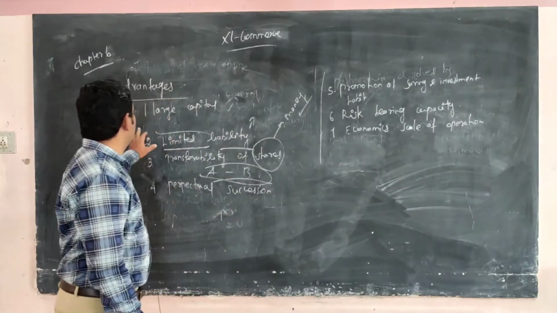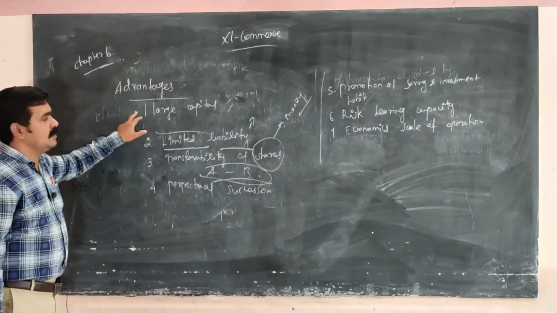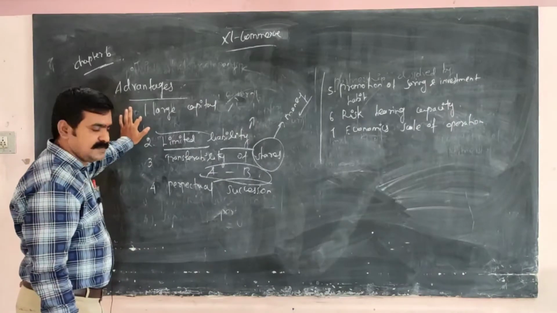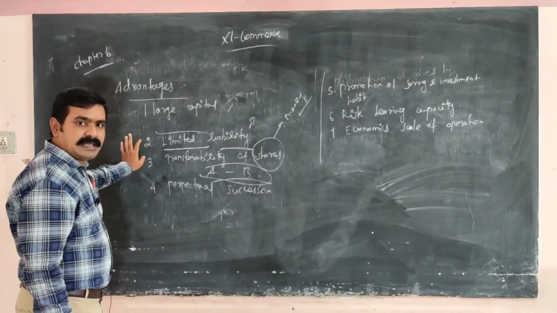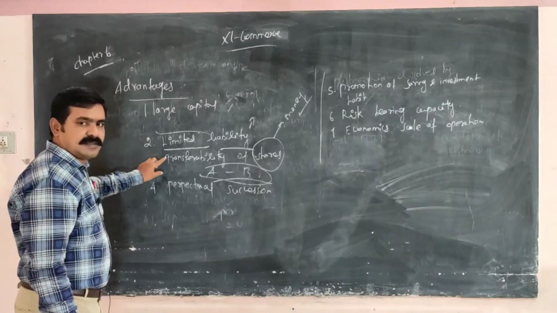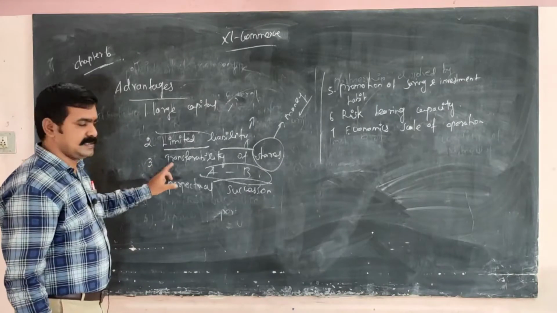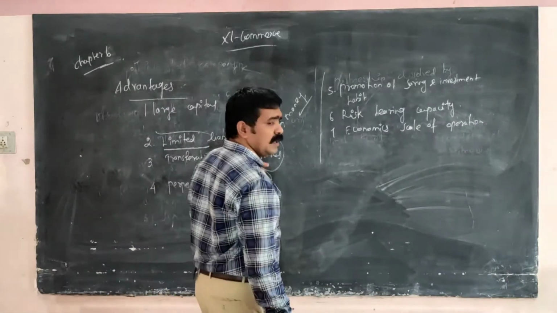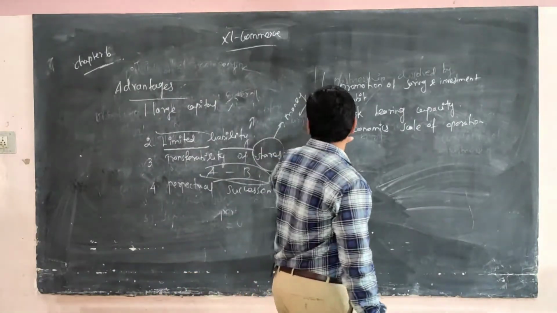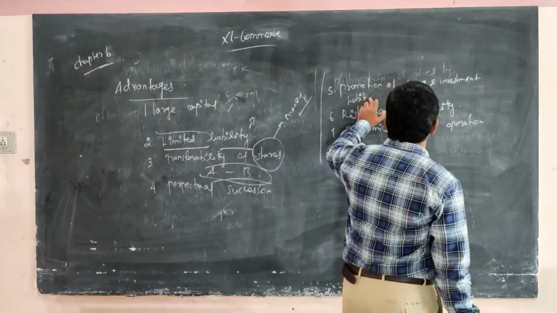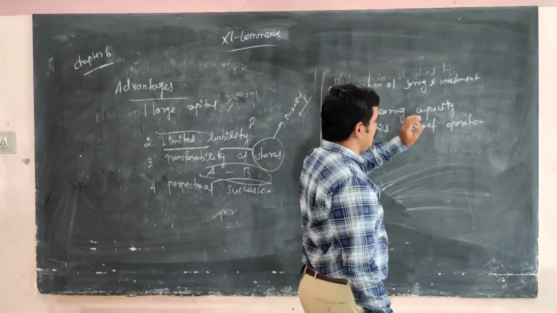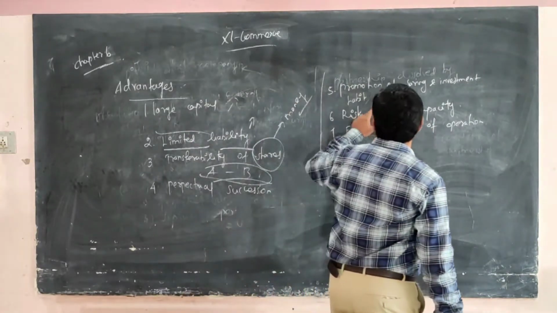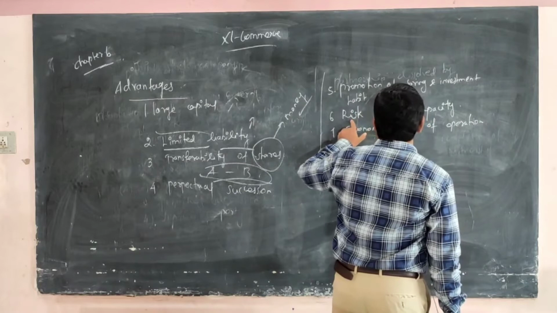So the first one is, what is the advantage of joint stock companies? Large scale, they invest a huge amount in the business. Limited liability, easy transfer of shares and perpetual succession. What do you mean by succession? The person may go and come, but the family is running. Promotion of saving and investment. A single amount of shares can also be utilized for purchase of assets.